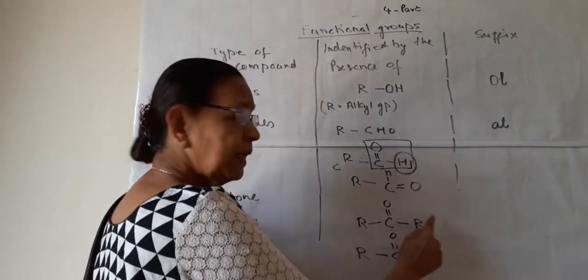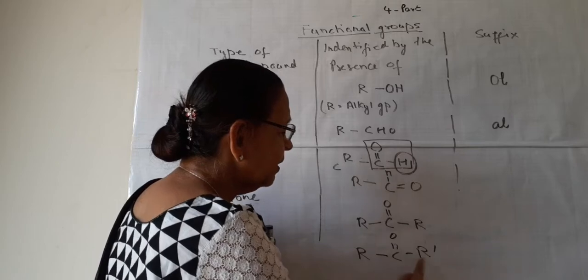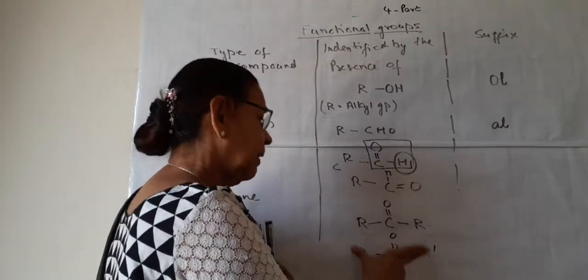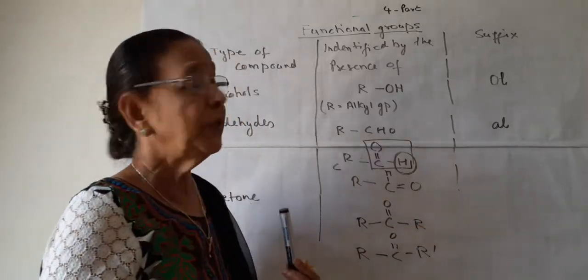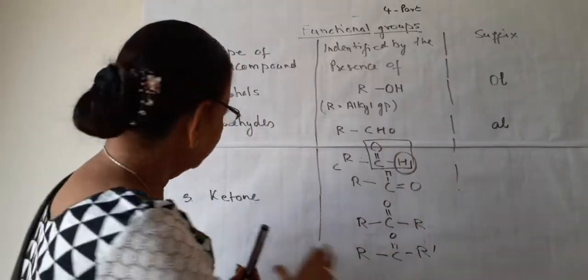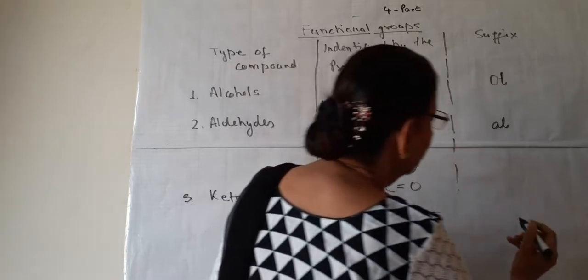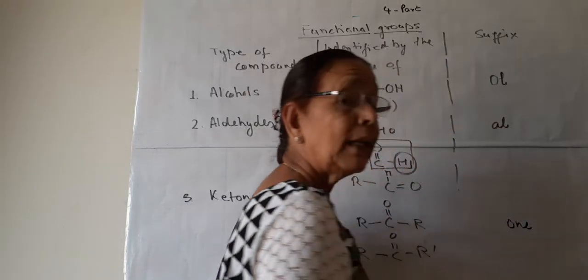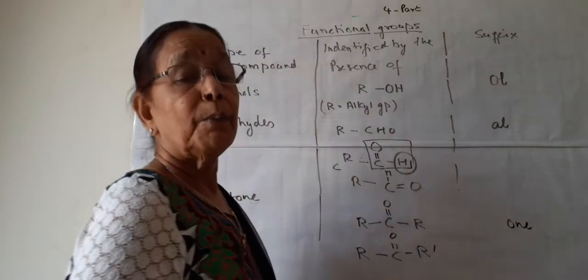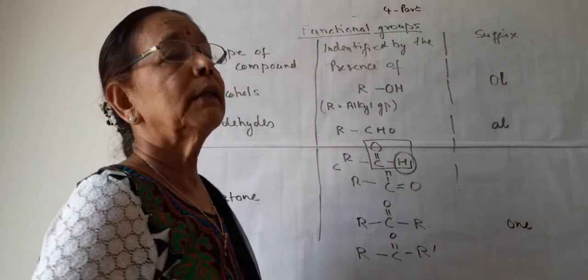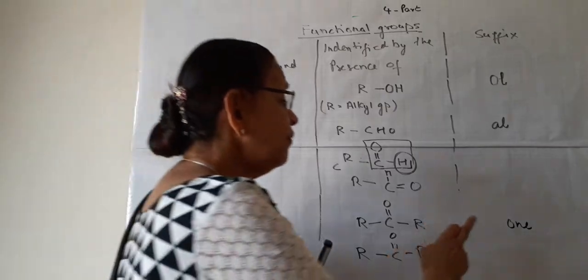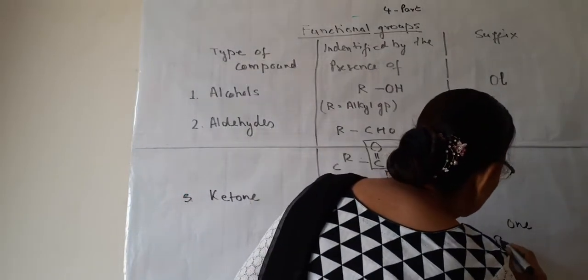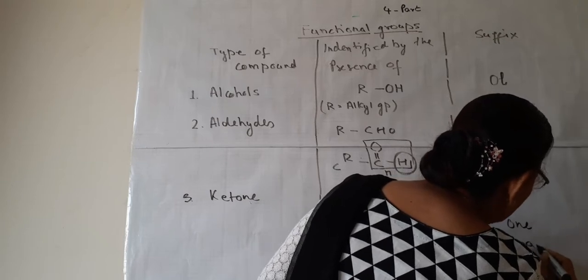It may be CH3, CH3. It may be CH3, it may be C2H5. Then they are different, and here they are the same. So like this is a ketone, and the suffix for ketone is -one. Like propanone, then butanone, and the first ketone, the smallest ketone, is propanone.